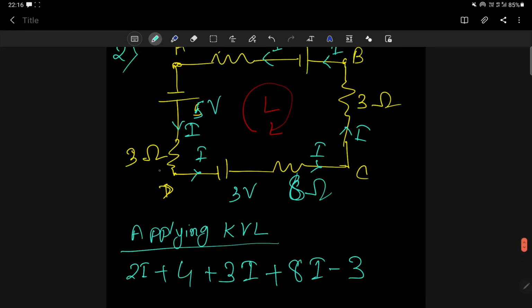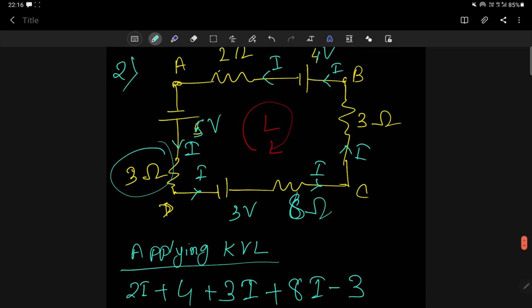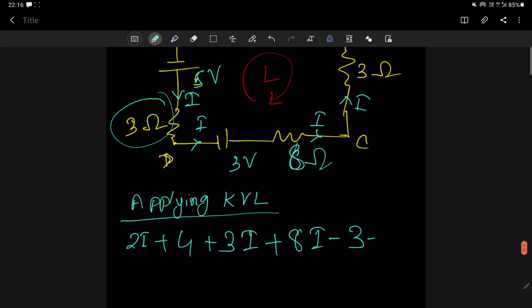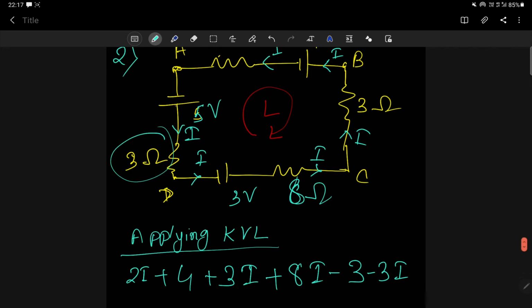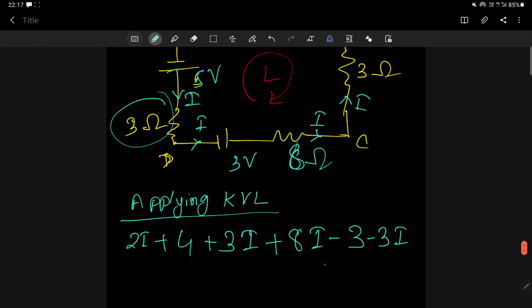Then I will see this 3 ohm resistor. Now here I am moving from D to A, but current is flowing in the opposite direction. So it will be minus 3I, correct? It will be minus 3I. Then this 5 volt battery. I am moving from the positive terminal to the negative terminal, so that means minus 5 is equal to 0.